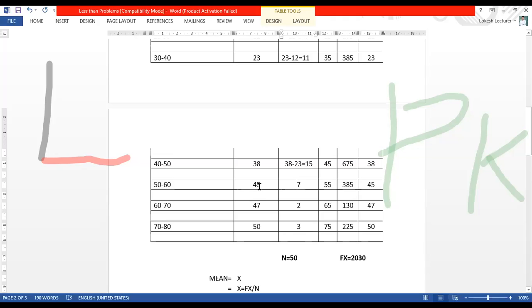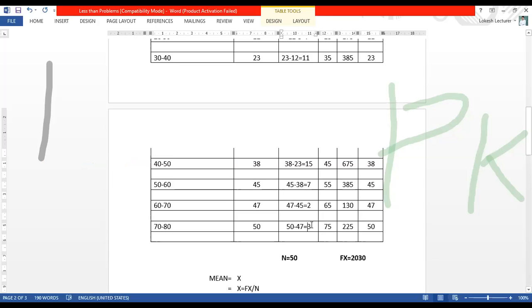After that, take 45: 45 minus the previous 38 is equal to 7. Next, 47 minus 45 is 2. Then 50 minus 47 is equal to 3.